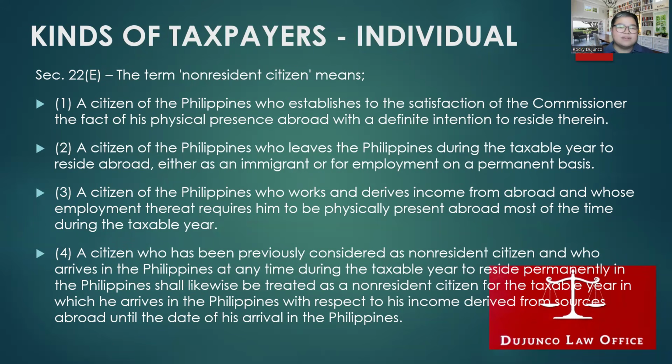For the second one, ano sabi? A citizen of the Philippines who leaves the Philippines during the taxable year to reside abroad. So, umalis sa Pilipinas anytime of the year, kahit December na siya umalis, di ba? Bakit siya umalis? Either as an immigrant or for employment on a permanent basis. Again, length of time is not considered, but it is the intention to leave the Philippines either as an immigrant or for employment and magstay na siya sa abroad on a permanent basis. Wala na siyang intention to return to the Philippines.